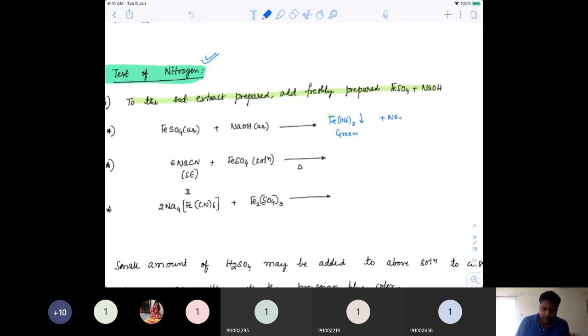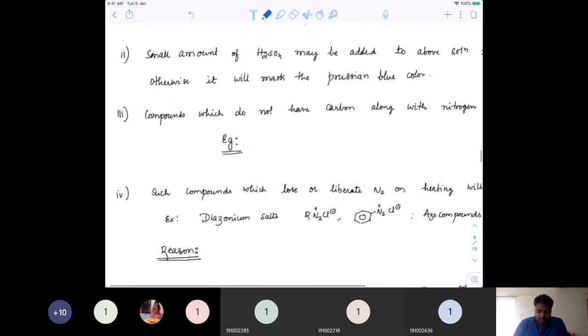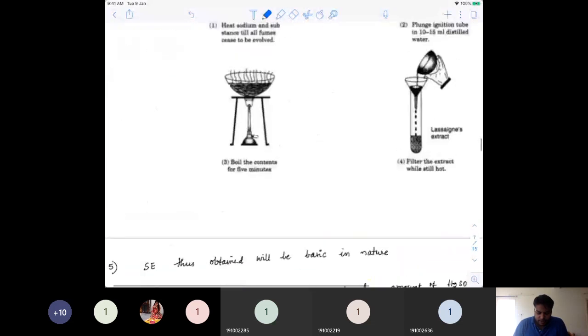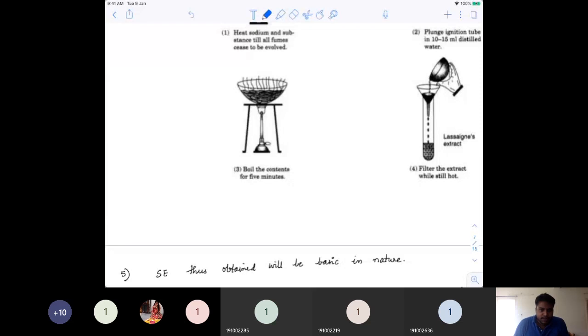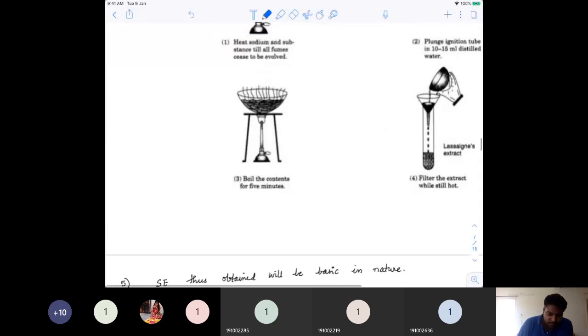And then Na2SO4. So this Fe(OH)2, green in color, can mix with NaCN in case cyanide is present. If nitrogen is present, it will give us NaCN. I haven't written that yet, so I'll write here what all we get from the sodium extract. Organic compound plus sodium on heating gives the sodium extract.